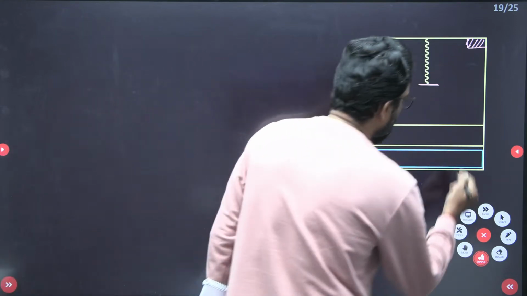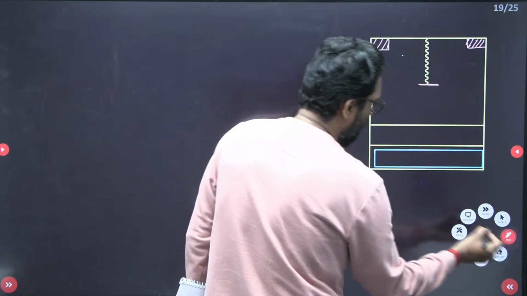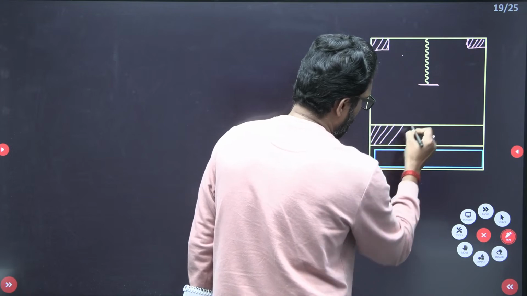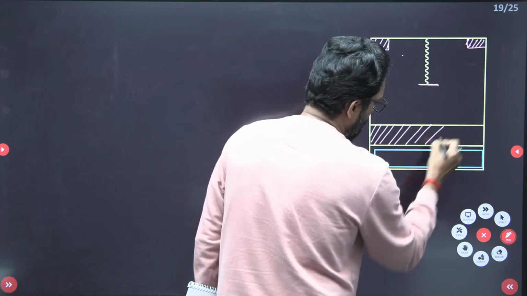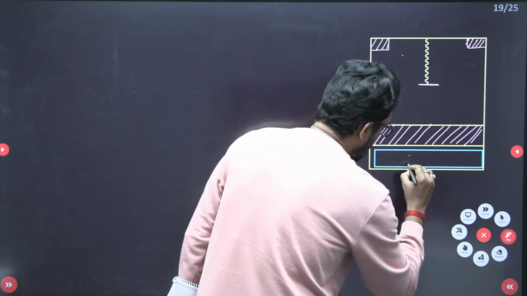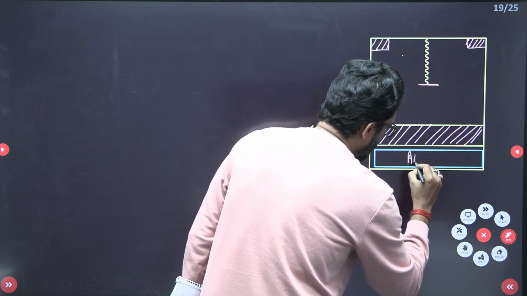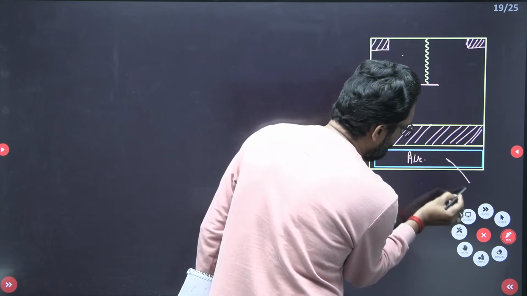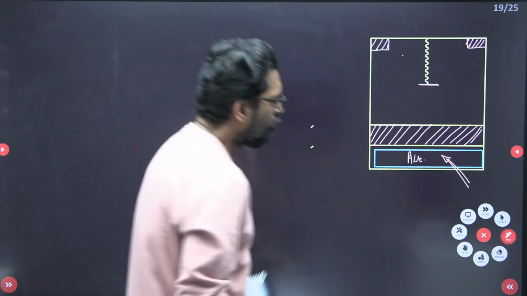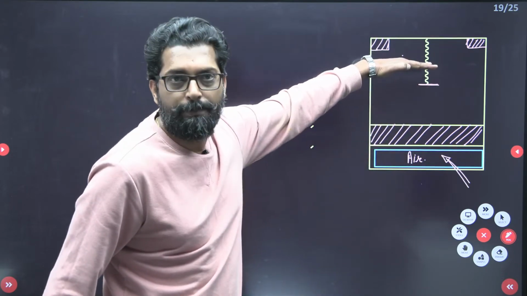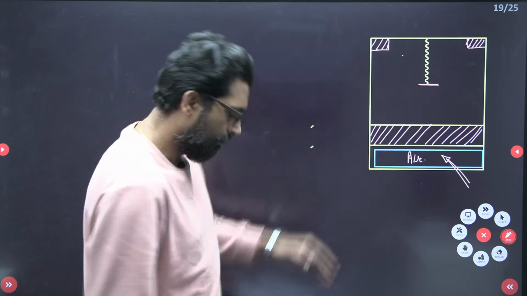Now, if this is your piston, there is air there, and you have to supply heat. If you supply the heat, this piston will try to move up.